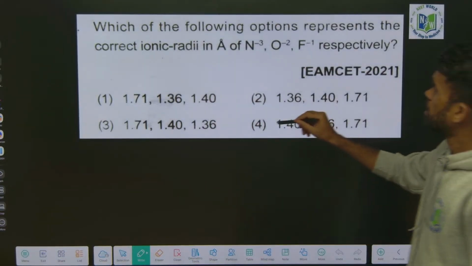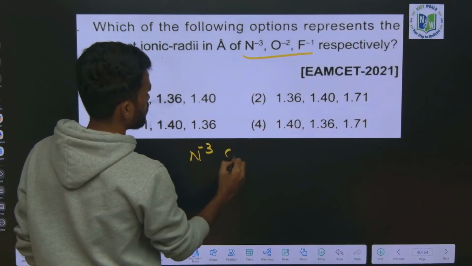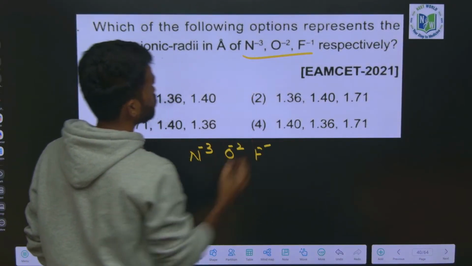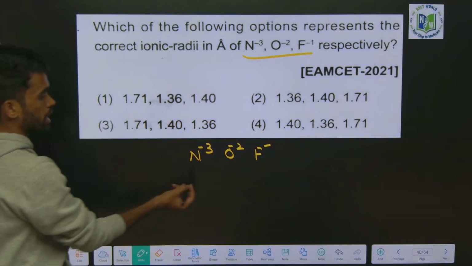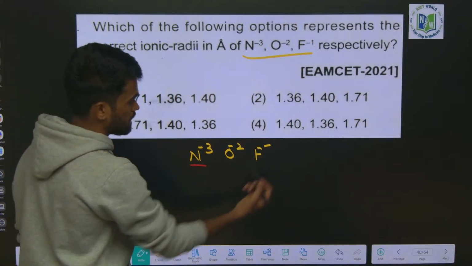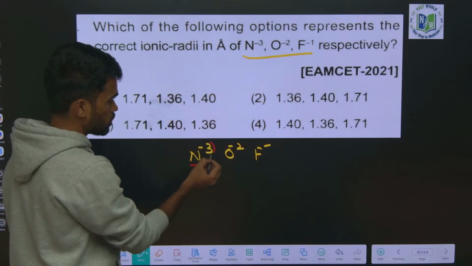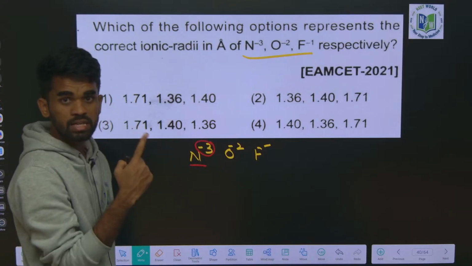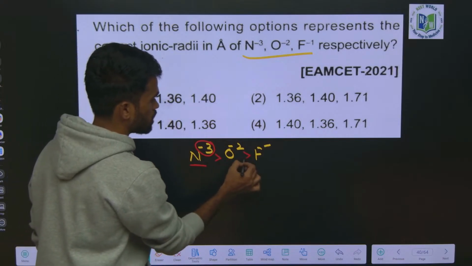Tell me here, there are 3 anions given, N3-, O2-, F-. Give their order as per the mentioned. See, we know more negative charge, more is the size, I told you. See, all of them are having 10 electrons only. It means isoelectronic species. So in isoelectronic species, more negative charge, more is the electron cloud, so greater the size. So N3-, O2-, F-.